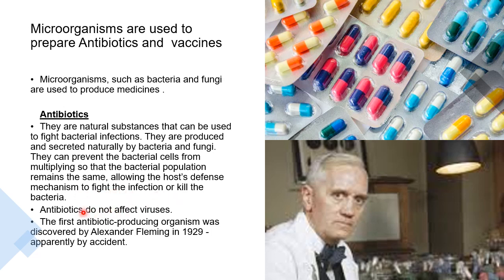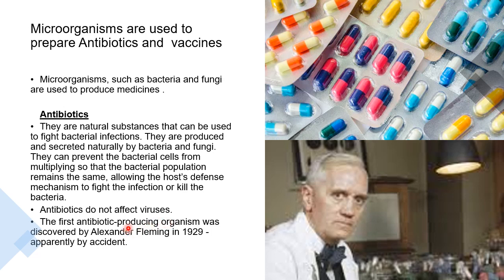Do you know the first antibiotic which was produced? It was penicillin. And who discovered it? It was discovered by Alexander Fleming. He was a Scottish bacteriologist, and in the year 1929 he discovered it accidentally.